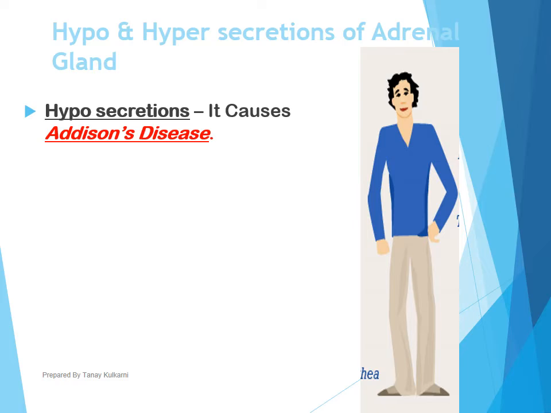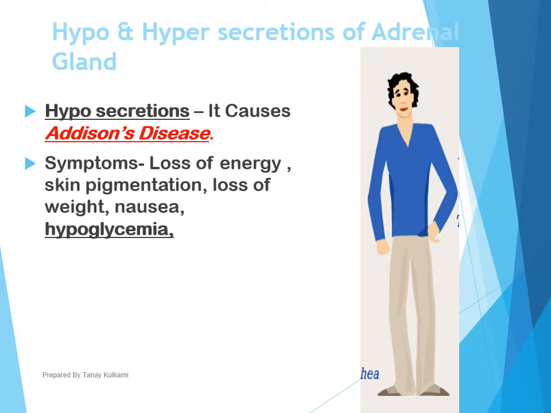The hyposecretion of these corticoids causes a disease called Addison's disease. These are the symptoms of Addison's disease: loss of energy, skin pigmentation, loss of weight, nausea and hypoglycemia. Out of all these symptoms, what you will remember is hypoglycemia, the word which is bold and underlined.